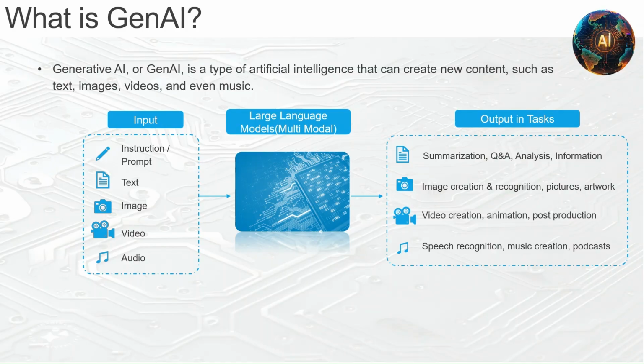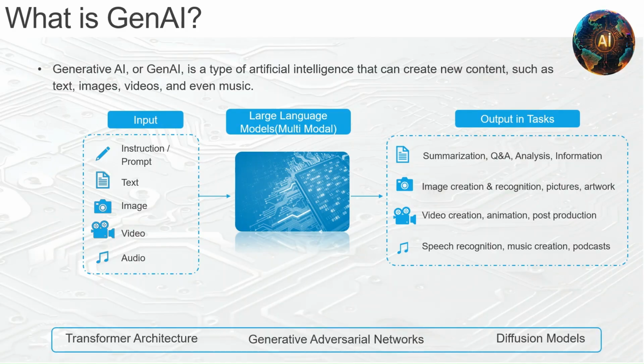Now, LLMs use something called transformer architecture. This is an advanced deep learning architecture which was based on a 2017 paper by Google researchers titled Attention Is All You Need. Basically, the model weighs the importance of different parts of the input sentence and then processes the information.